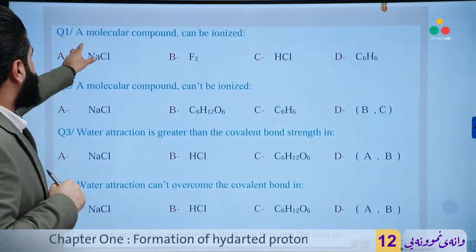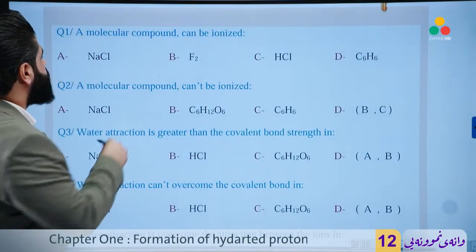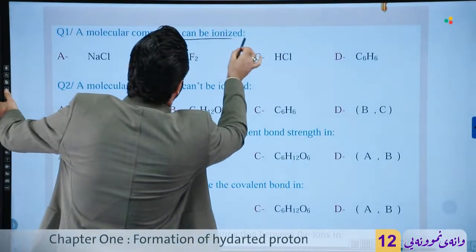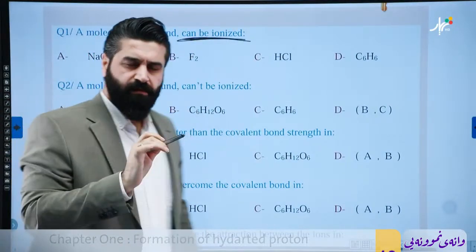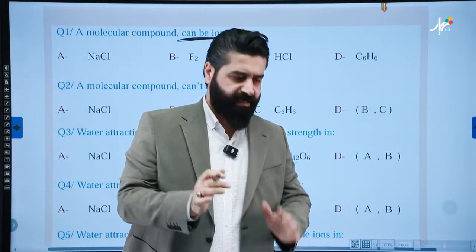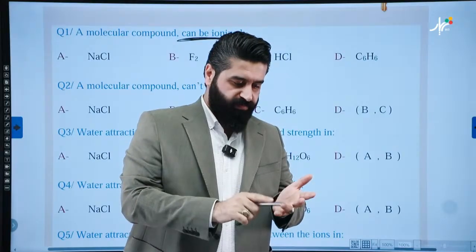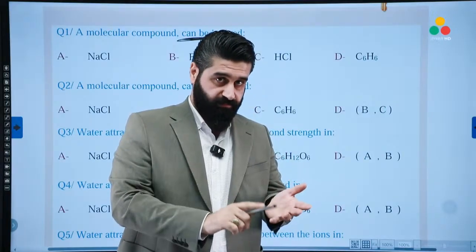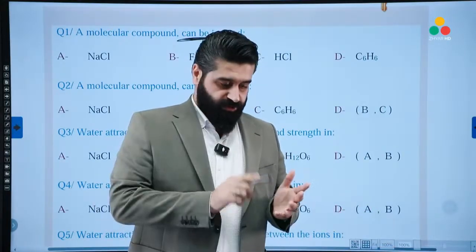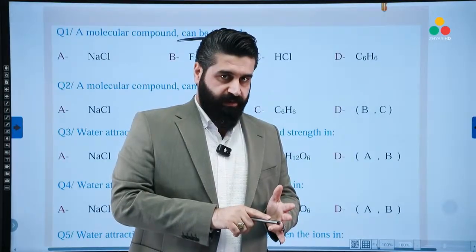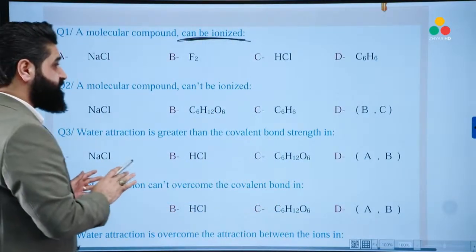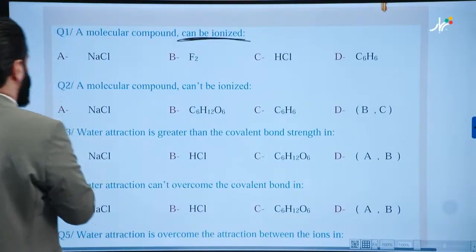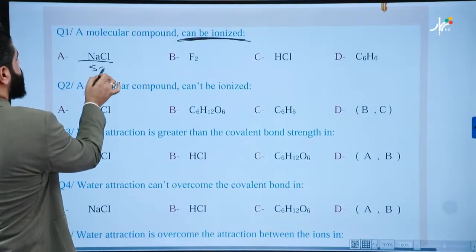Question 1. Which of the following is a molecular compound and it can be ionized? First, what's the ionization reaction? Ionization occurs when one of the following classes is dissolved in water: strong acid, weak base, or weak acid, right? Not strong base. Be careful. Strong base and salts are ionic compounds. Look, NaCl, it's a salt.